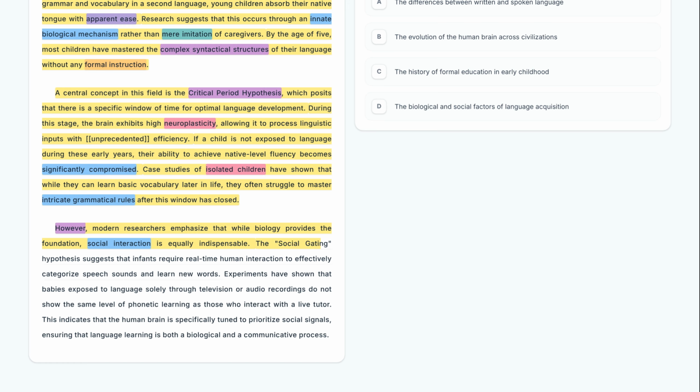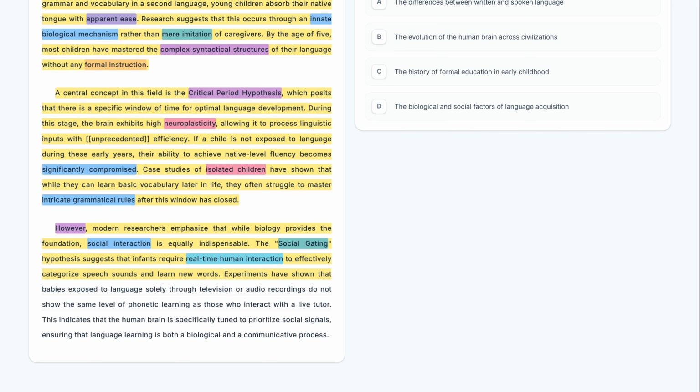The social gating hypothesis suggests that infants require real-time human interaction to effectively categorize speech sounds and learn new words. The social gating hypothesis is introduced here, explaining that infants need real-time human interaction to process language. This suggests that the brain filters information based on social relevance.